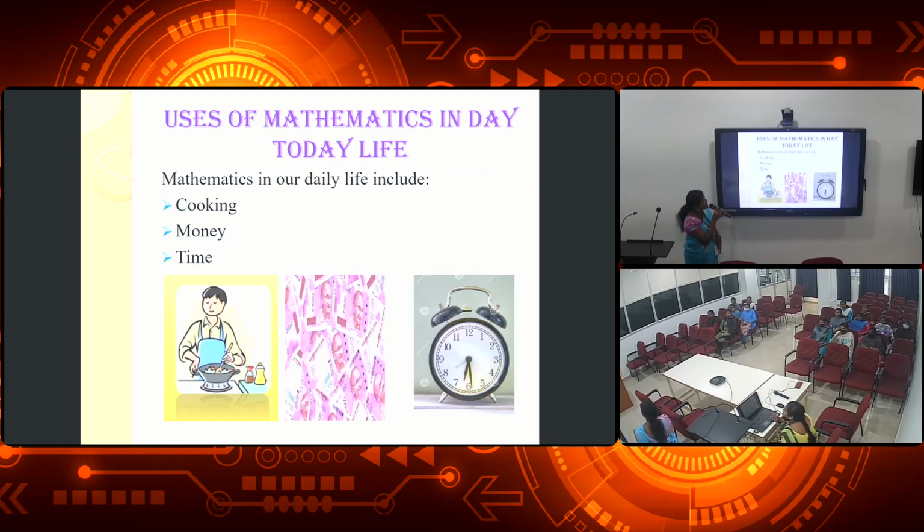Uses of mathematics in day-to-day life. Mathematics in our daily life includes cooking, money, time. Daily we are using mathematics. How are we using mathematics? Daily our mom prepares food. In the preparation of food, we have to put the quantity in measurement, otherwise we can't eat the food. Therefore, cooking depends on measurement. And next one is money. Always we count and give money. And next is time. Time is fully dependent on mathematics.